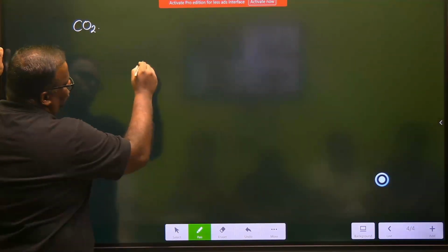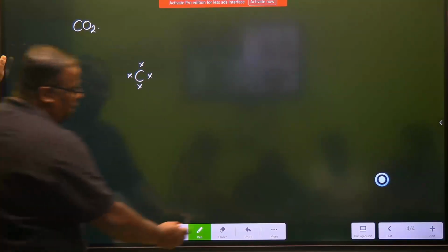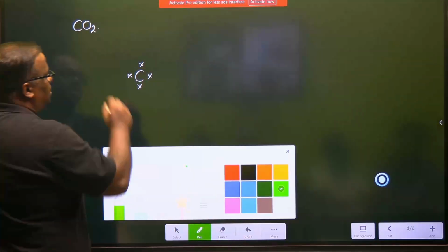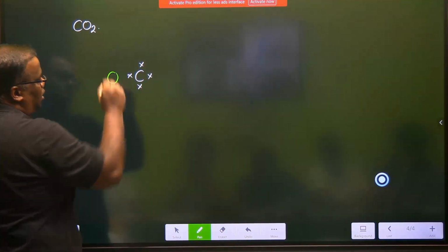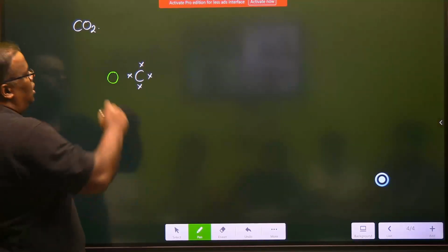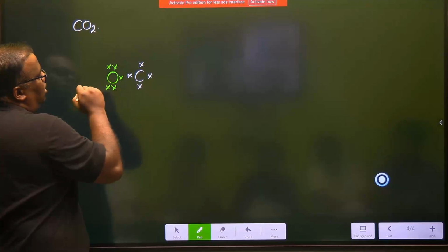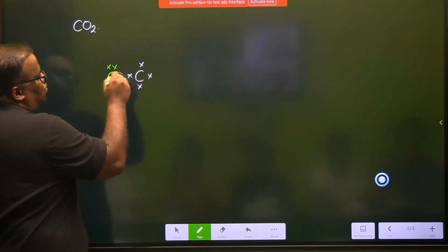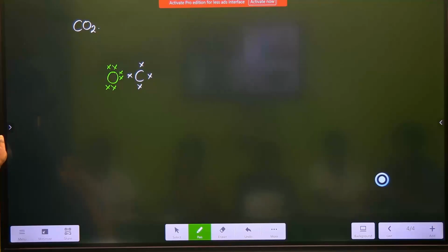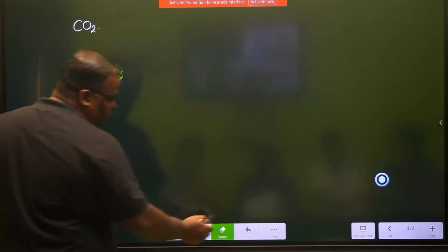So carbon has got 4 electrons with it. These are the 4 electrons of carbon, right? With carbon, who is coming and pairing? Dioxide means 2 oxygens are coming. So let me put an oxygen atom out here. Oxygen's atomic number is 8, which means 2, 6. It has got 6 electrons in its outermost orbit. So let's make it 6 electrons: 1, 2, 3, 4, and then this is a 5th one, and then there is a 6th one out here. These are the 6 electrons of oxygen.